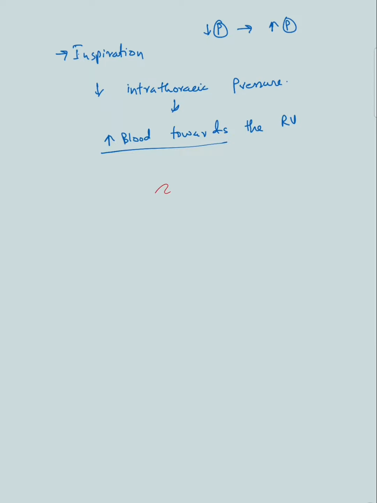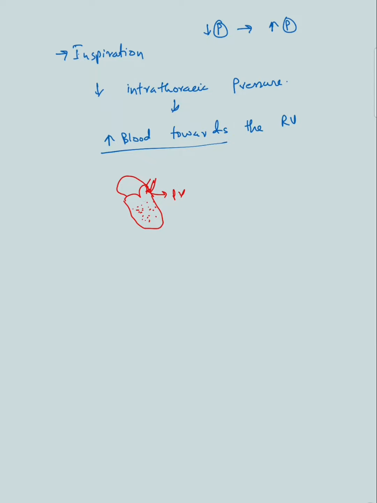So this is the right ventricle, this is the right atrium, and here we have the pulmonic valve. There's increased blood here because of the inspiration, because of the negative intrathoracic pressure.